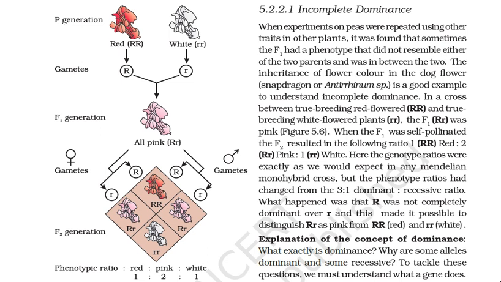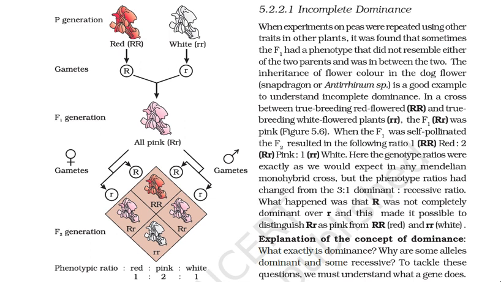In snapdragon, as you can see here on the screen, when the pure red variety, capital R, was crossed with the pure white variety, small r, all the F1 offspring were pink in color since they were heterozygous, represented by capital R and small r.